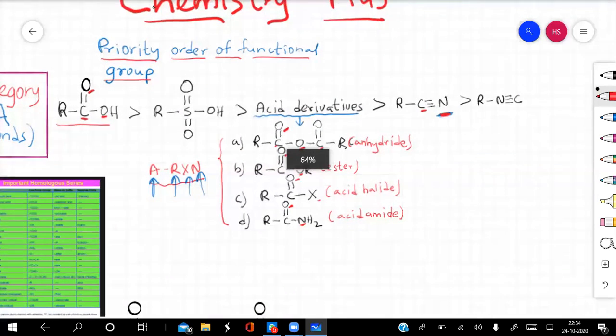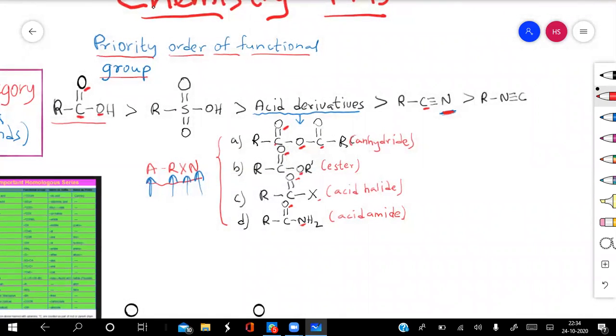Now here I have shown you 4 derivatives. One is anhydride, second is ester, third is acid halide, and the fourth is acid amide. Now, in these derivatives, how are you going to further place them in a priority order, or which has a higher priority? The rule says that you have to see the electronegativity. If the atom is more electronegative, then it will be given more priority. So in anhydride, all the heteroatoms are oxygen atoms. Therefore, it will be given a higher priority among the other derivatives.